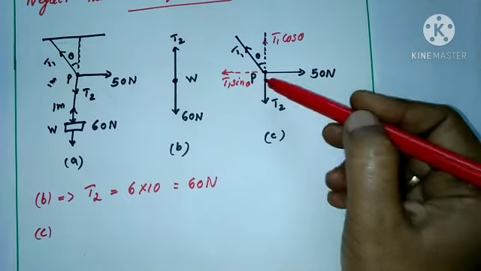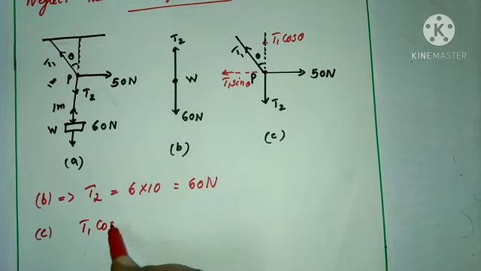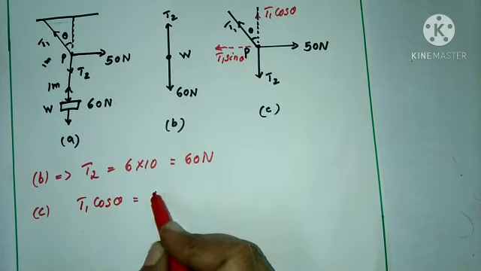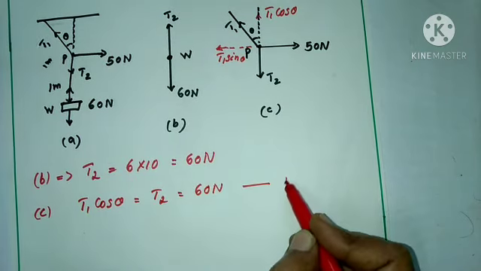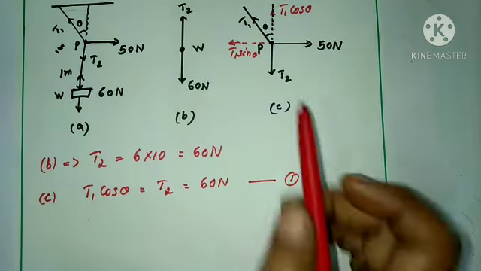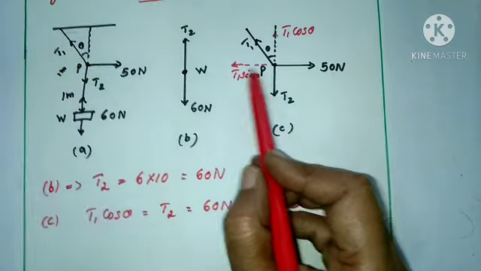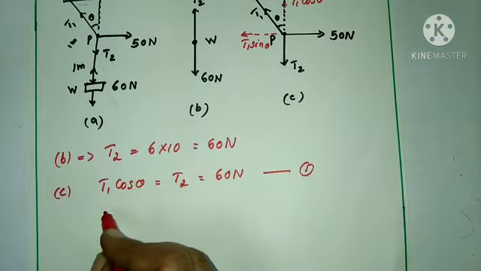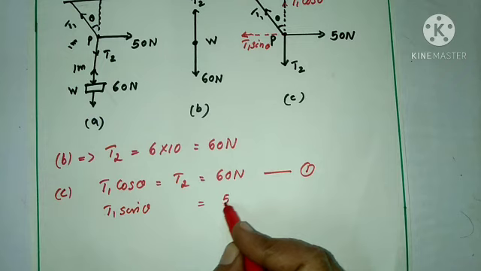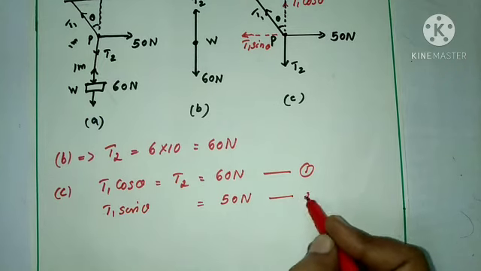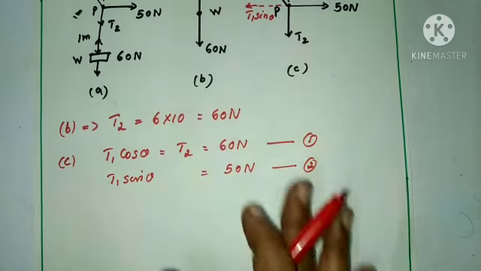From this figure we can write that P is in equilibrium condition. So T1 cos theta and T2 are opposite to each other. That is T1 cos theta equal to T2. What is T2? Equal to 60 Newton. This we can consider as equation 1. Then, what are the other two forces acting on this point P? That is T1 sin theta and 50 Newton. Again we can write T1 sin theta equal to 50 Newton, equation number 2.